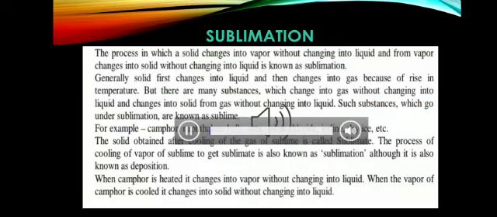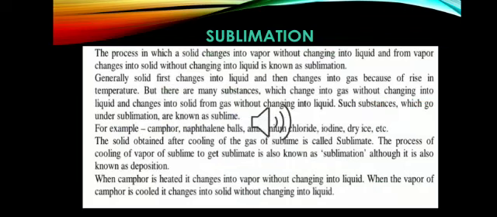Now we have one last process, and it is sublimation. What is sublimation? It's the process in which a solid changes directly into vapors without passing through the liquid state. As you know, generally solids first change into liquid and then change into gas because of rising temperature. But we have many substances which don't change into liquid. These substances are known as sublime. For example, camphor, naphthalene balls, ammonium chloride, iodine, dry ice, etc.